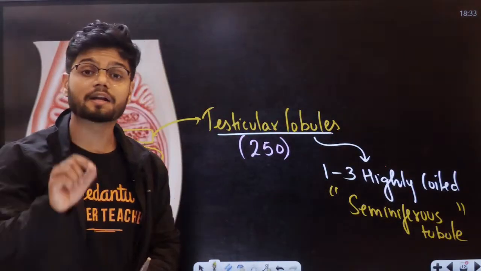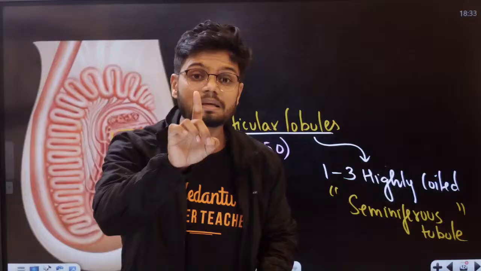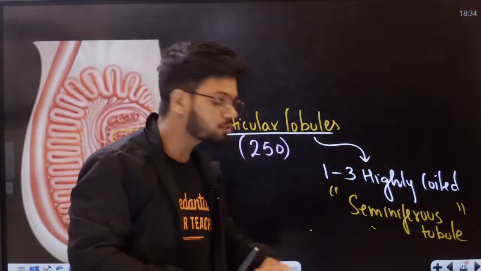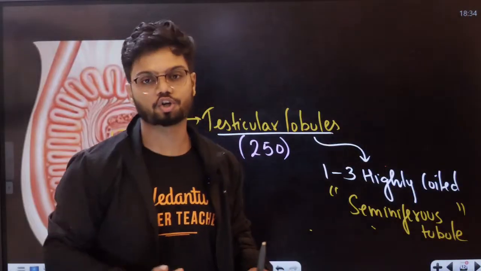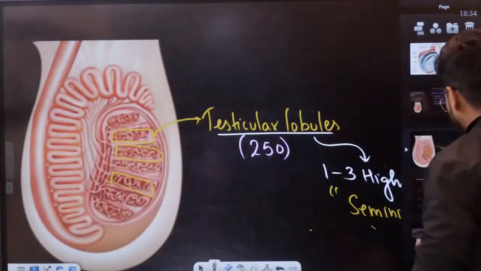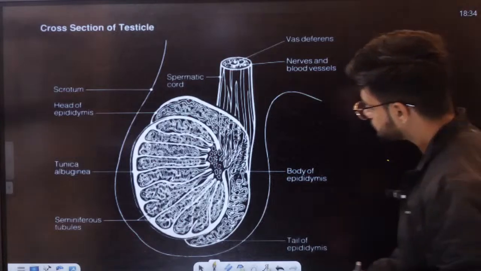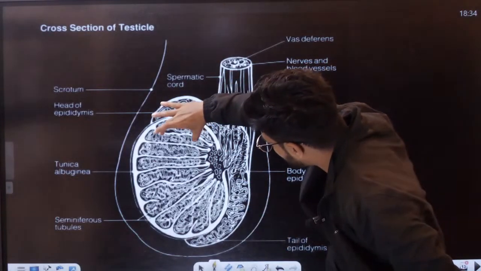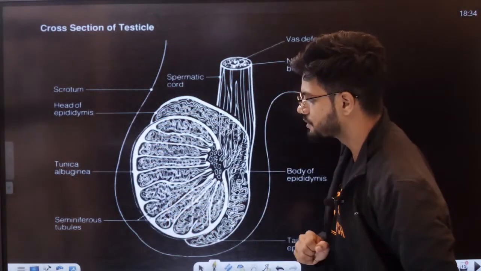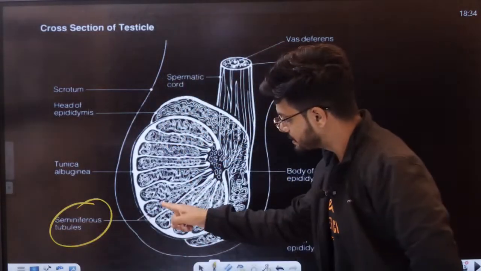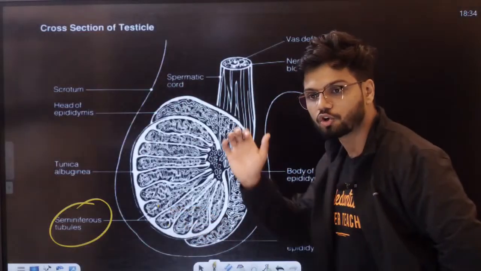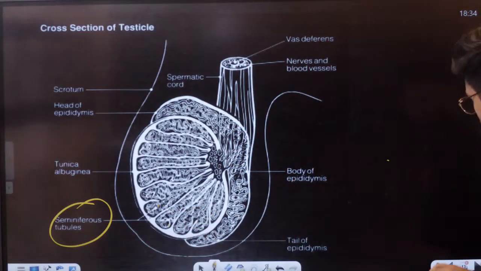And remember, students, this seminiferous tubule right here is the actual site of sperm production. Can you see here also? There are multiple lobules, 250 lobules. Inside these lobules, there are highly coiled structures called seminiferous tubules.